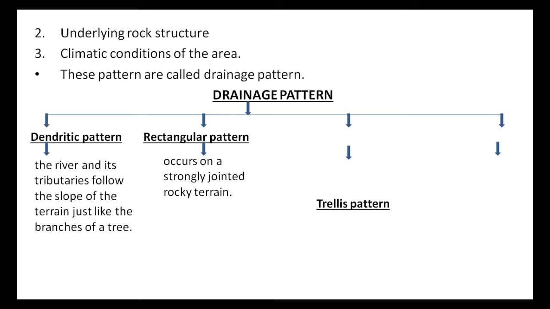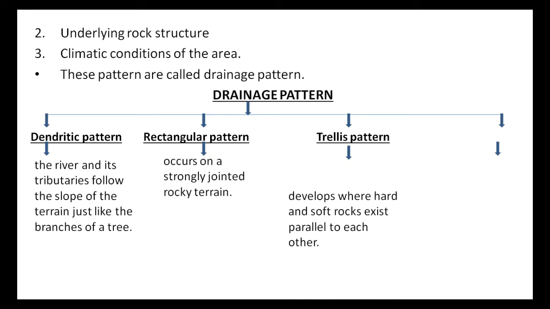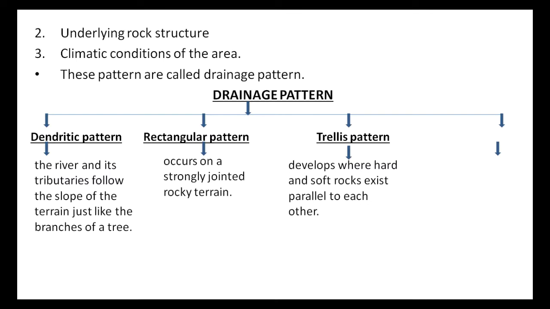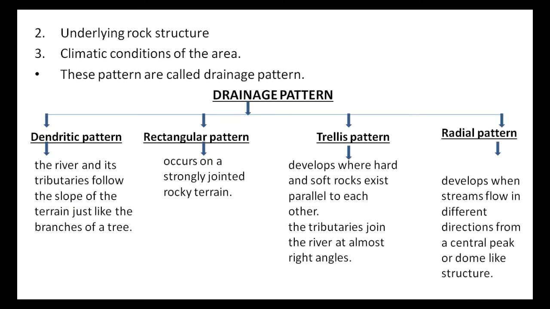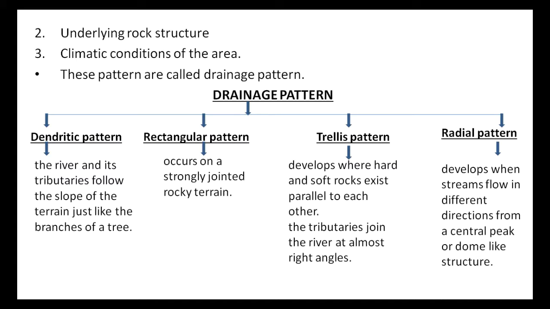Trellis pattern. Trellis pattern develops where hard and soft rocks exist parallel to each other. The tributaries join the river at almost right angle. Radial pattern. Radial pattern develops when streams flow in different directions from a central peak or dome-like structure.